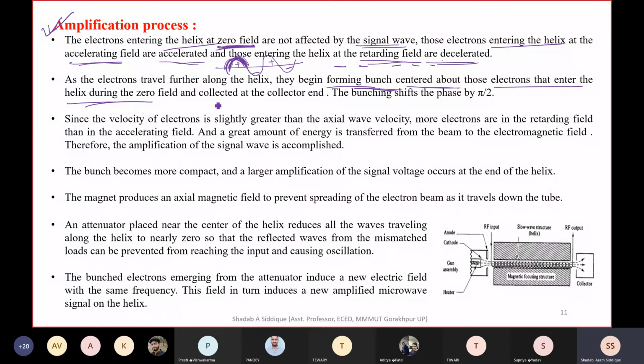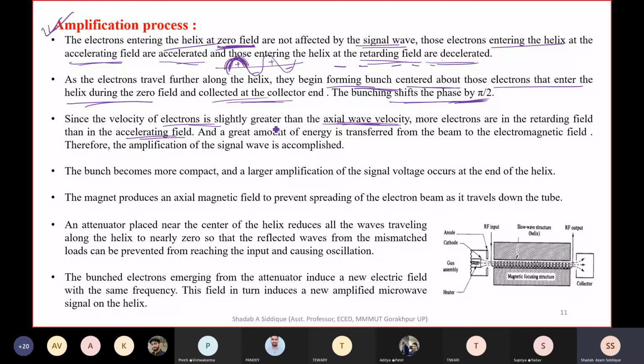Now at the output side, all the electrons are collected at the collector. Bunching shifts the phase by pi by 2, so a 90-degree phase shift will occur. Since the velocity of the electron is slightly greater than the axial wave velocity, more electrons are in the retarding field than in the accelerating field.